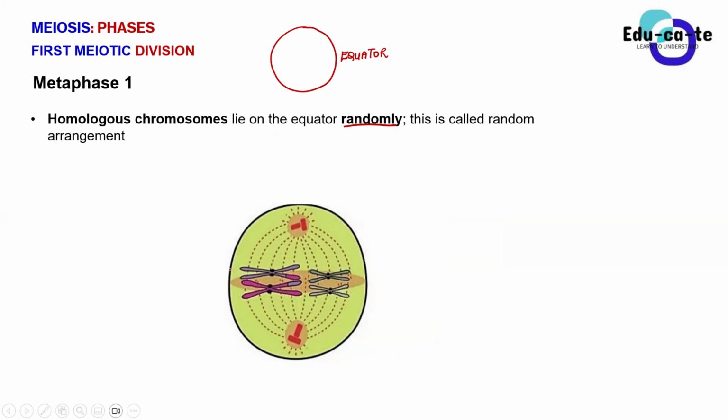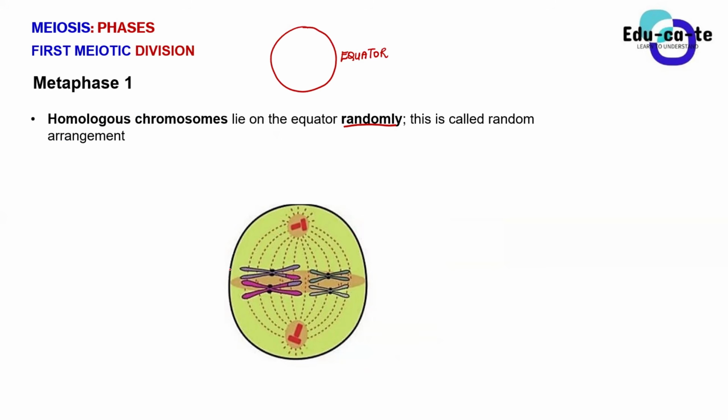You say that homologous chromosomes lie on the equator randomly. Please guys, if possible, write this exactly as it is, because if you miss the keyword homologous, that's already giving a wrong depiction, because it's not just any chromosomes that lie on the equator. It is homologous chromosomes that lie on the equator.